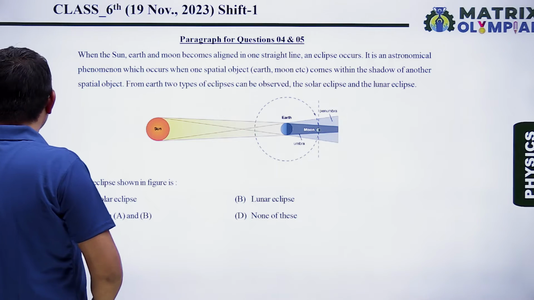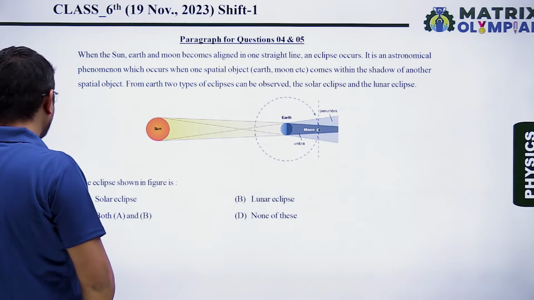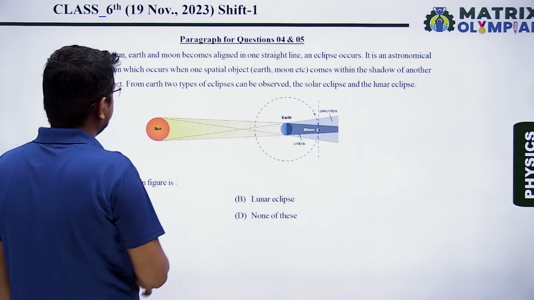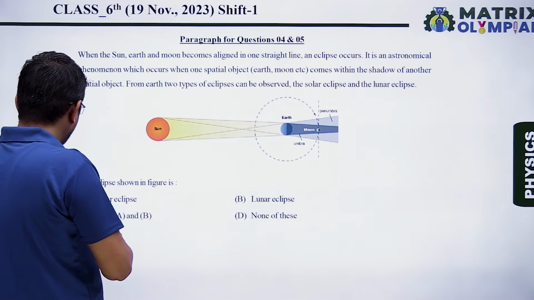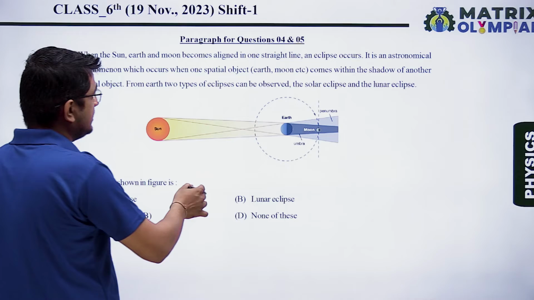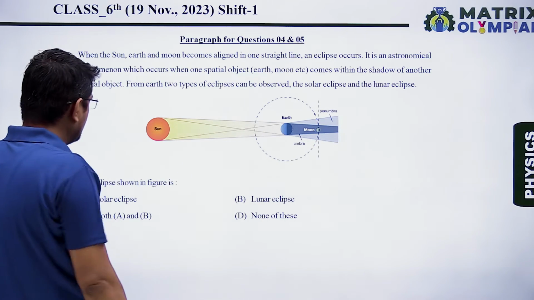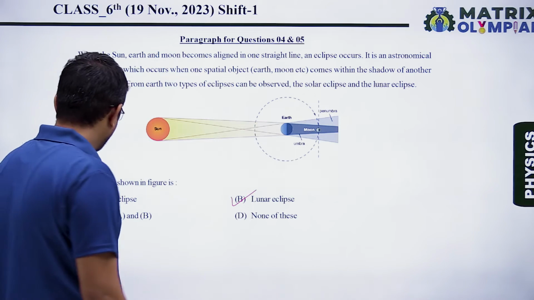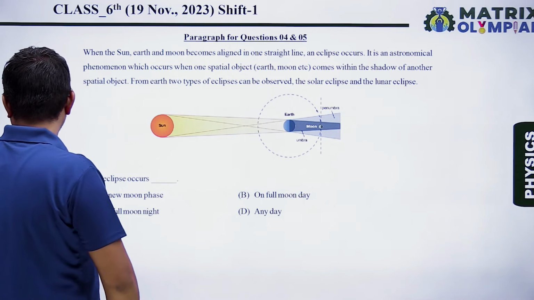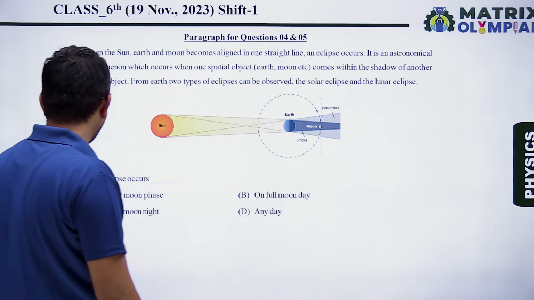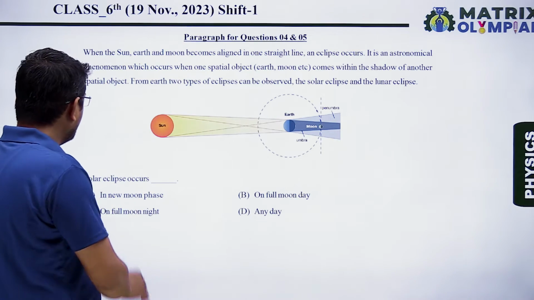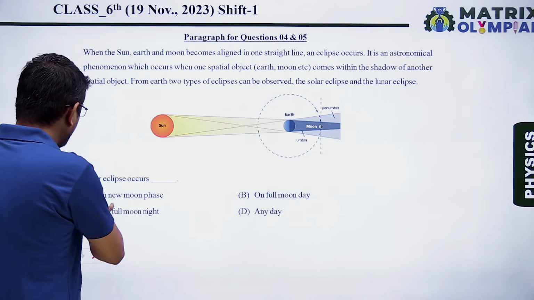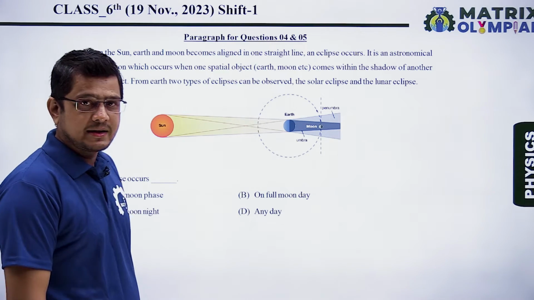Next question. Question number 4. So in this we have a paragraph, and here we can see in this figure the question is asked the eclipse shown in the figure. We can see Earth is between moon and sun. So in this case, the eclipse is lunar eclipse. So correct answer is option B. Next question, question number 5. Question number 5 is based on same paragraph, and in this question it is asked solar eclipse occur. We know that solar eclipse occur in new moon phase. That means option A is our correct answer.